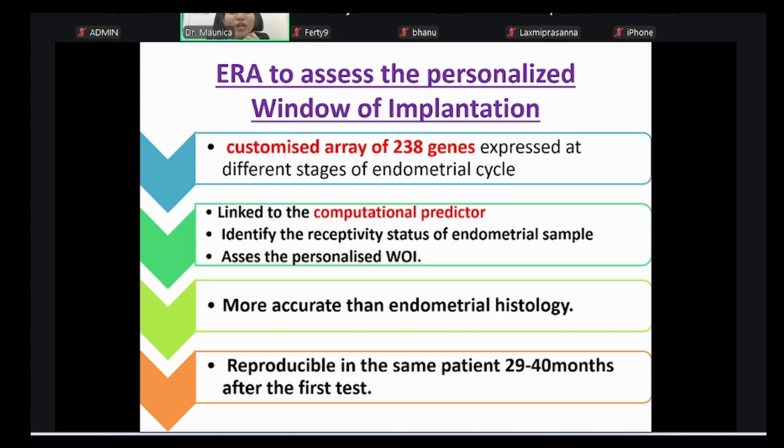It is more accurate than endometrial histology, reproducible in the same patient for 29 to 40 months after the first test. The month in which you do an ERA test, you do a biopsy, so you can't do the transfer in that month. You get some window. Many doubts have been raised about how long this is acceptable. Is this okay for the next month, for 3 months? Until then, it is valid. They said 29 to 40 months, but we still do not know because it can always change from month to month also.